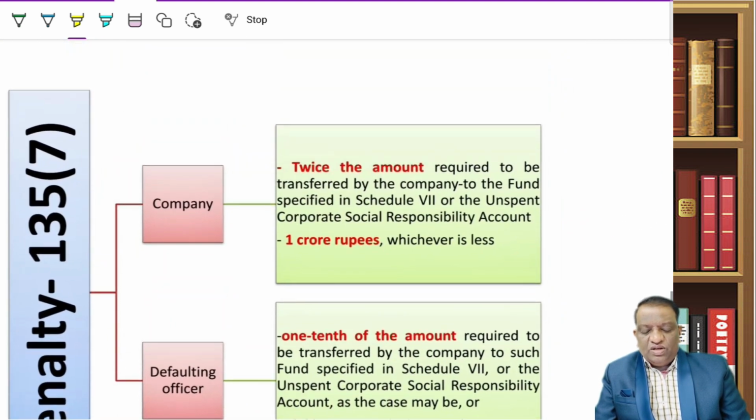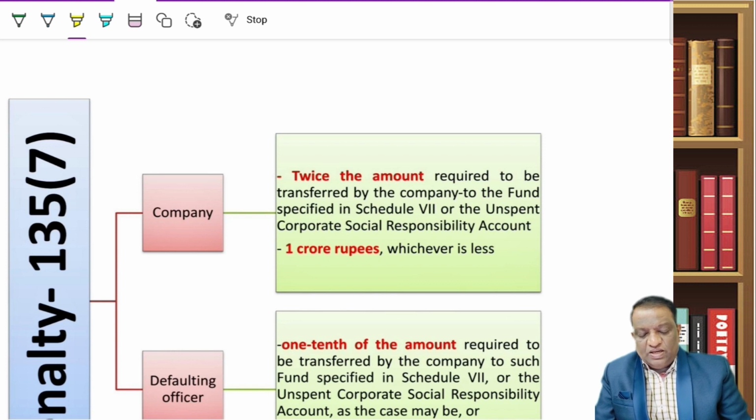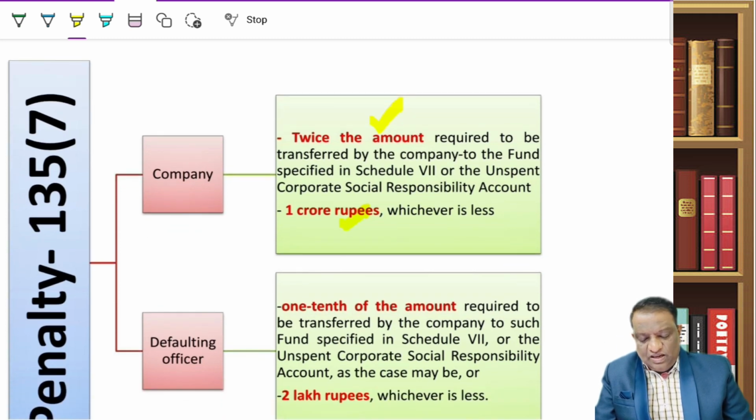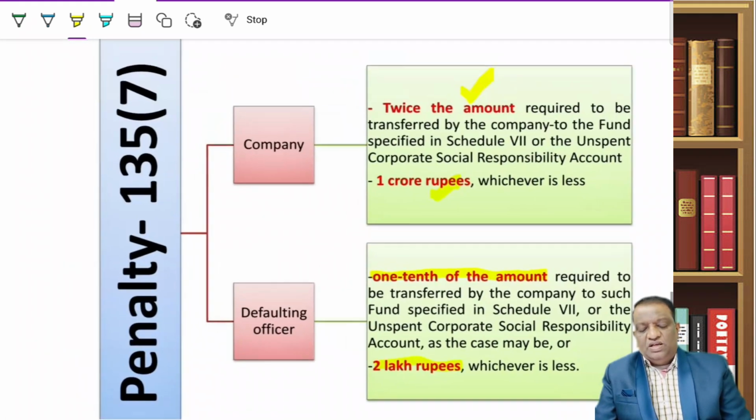What if I fail to comply with any of this? These are the penalties. Upon a company, twice the amount or 1 crore, whichever is less. And on the defaulting officer, 1/10 of the amount or 2 lakhs, whichever is less, would become the penalty amount.